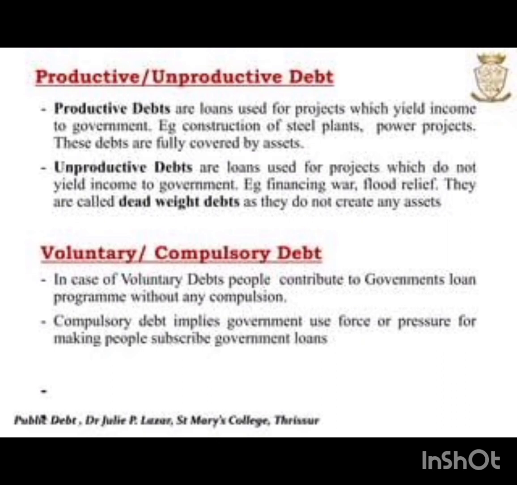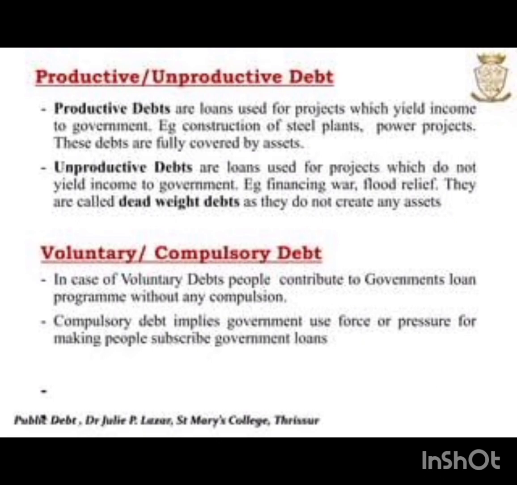Next is redeemable and irredeemable debt. Redeemable debts are the debts which the government has to repay after a fixed period of time. The government has to repay the principal as well as the interest amount regularly. Whereas irredeemable debt is the debt whose principal amount is not refunded, meaning the main amount of the loan which the government has taken, the government does not refund back. However, only the interest amount is paid regularly or at irregular intervals.